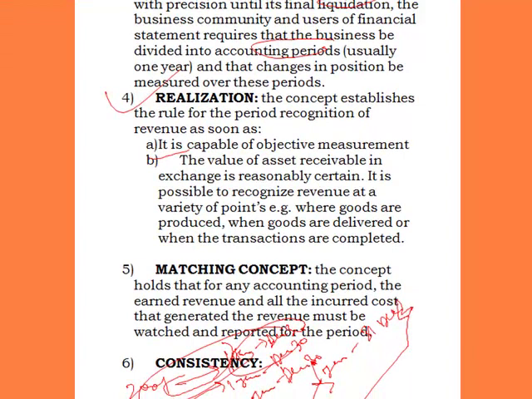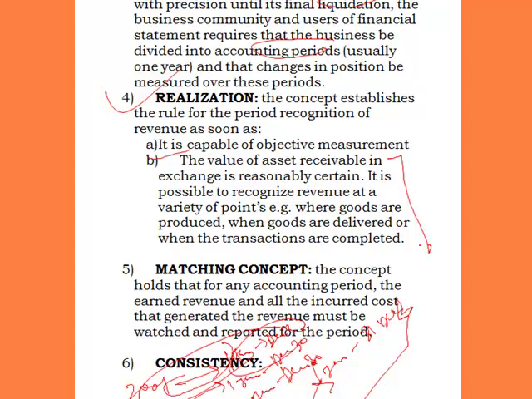It is possible to recognize revenue at a variety of points, e.g. where goods are produced, when goods are delivered, or when the transactions are completed.